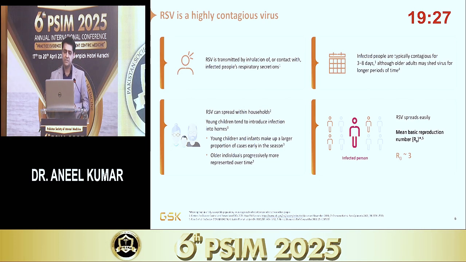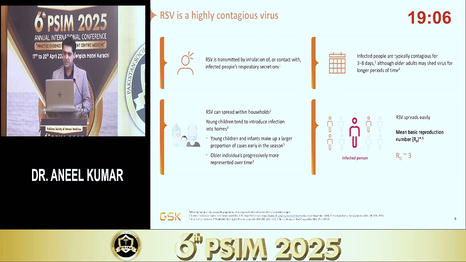RSV is obviously a very contagious virus, right? It spreads through the inhalation of the respiratory secretion from an infected patient. It has a respectable R naught of around 3. I hope everybody knows about the R naughts after what we went through during the COVID era.